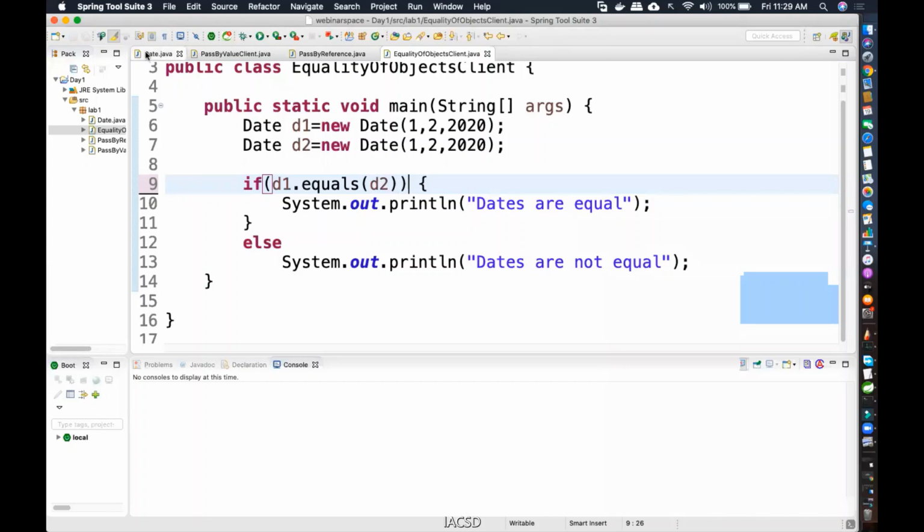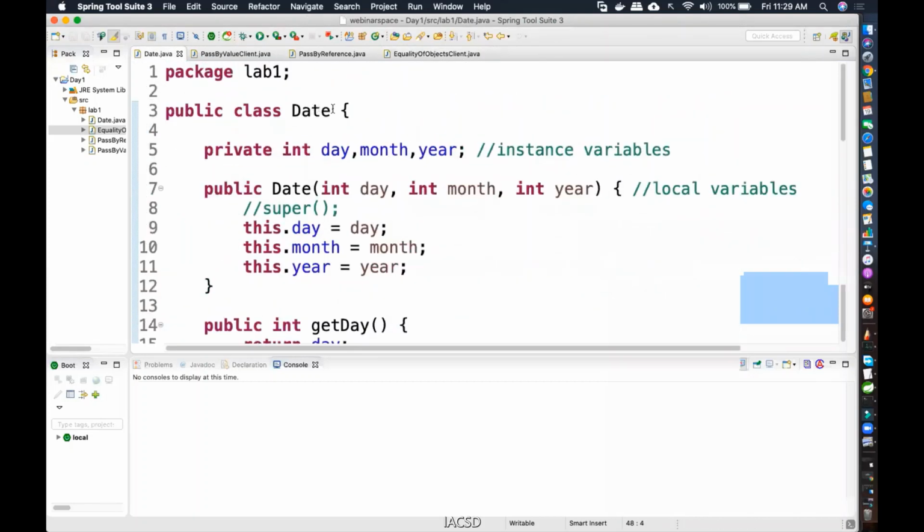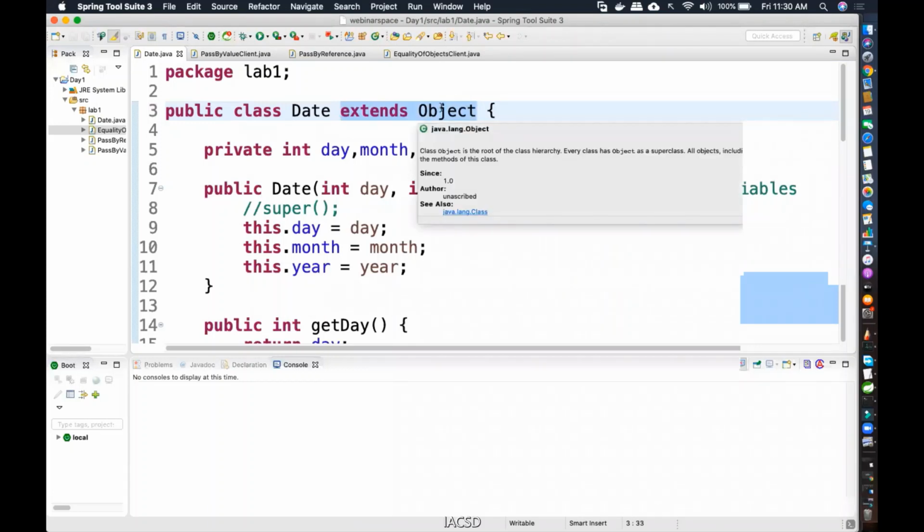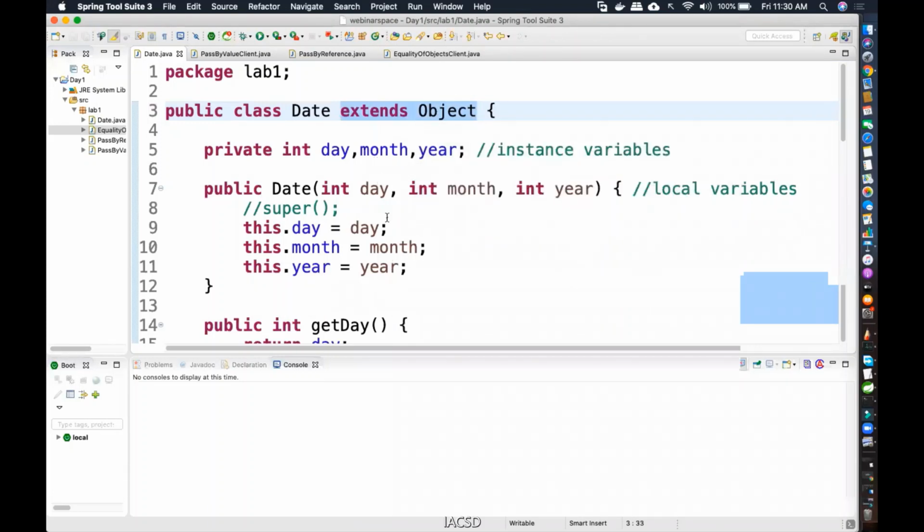So even if you do not see it here, not going into detail of inheritance, there is actually a parent class for this, and that class is called the Object class. Even if you do not see this line here, there is an extension that is happening. Whatever is in your parent, you automatically get down through inheritance. So there is a method called equals in the parent that you're getting down through inheritance, so Date can use that particular method also.